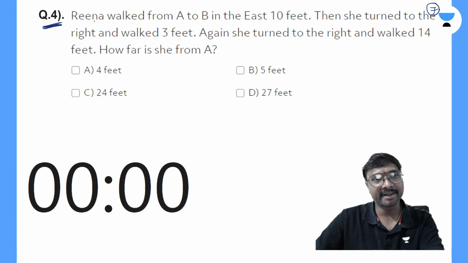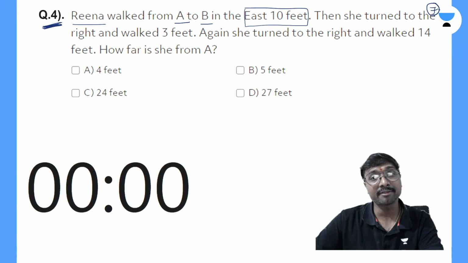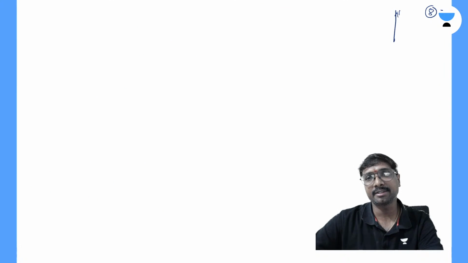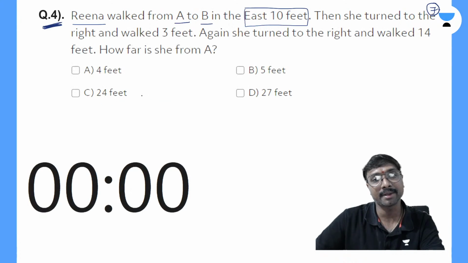Right, time is over. Reena walked from A to B in which direction? This east 10 feet, right? In the east direction, that Reena has walked from A to B. In this 10 feet, right? In east direction 10 feet. So here, if you just avoid it, this is your north, this is your south, this is your east, and this is your west, right? So this person walked in the east direction for this 10 feet.